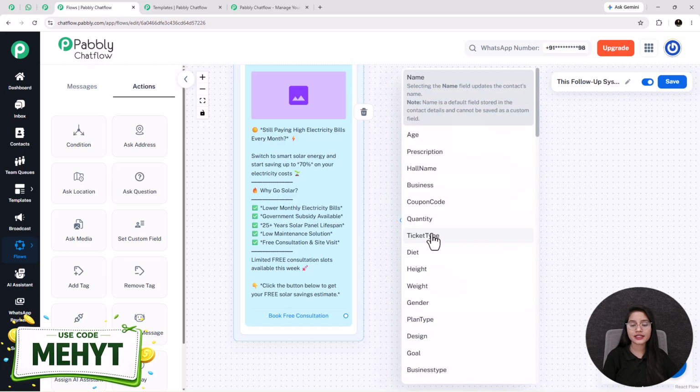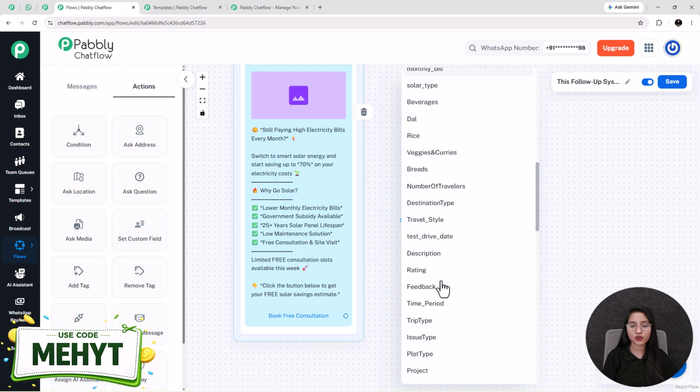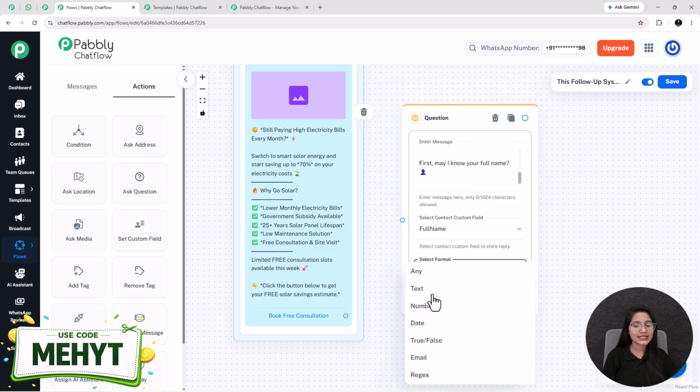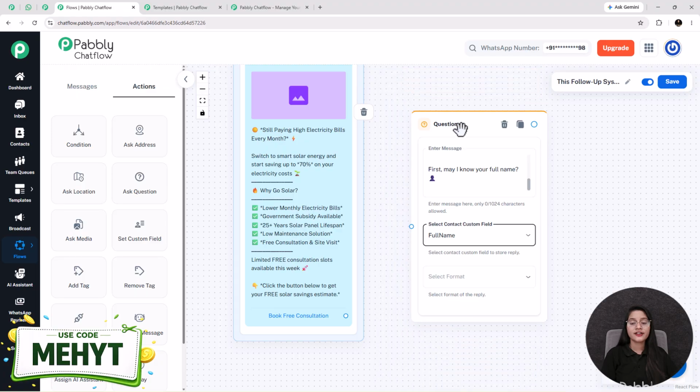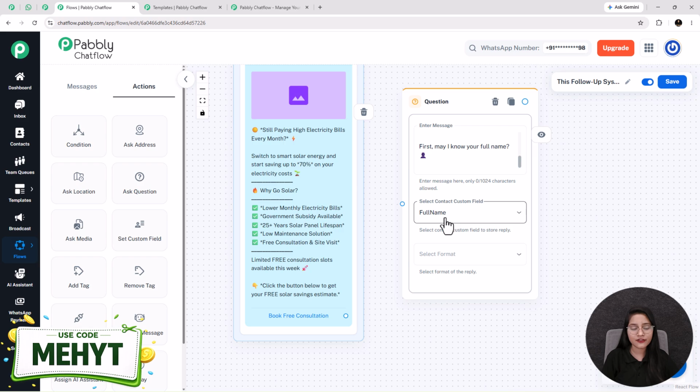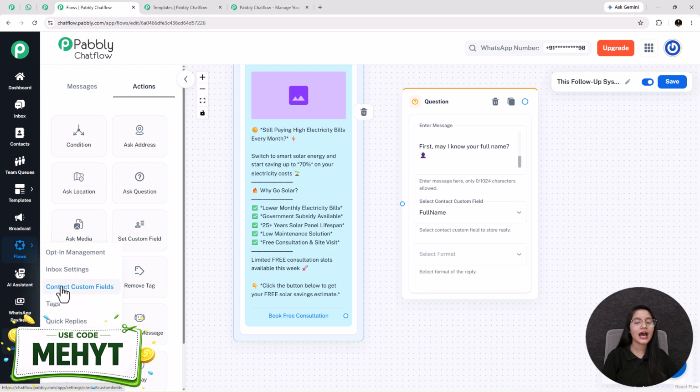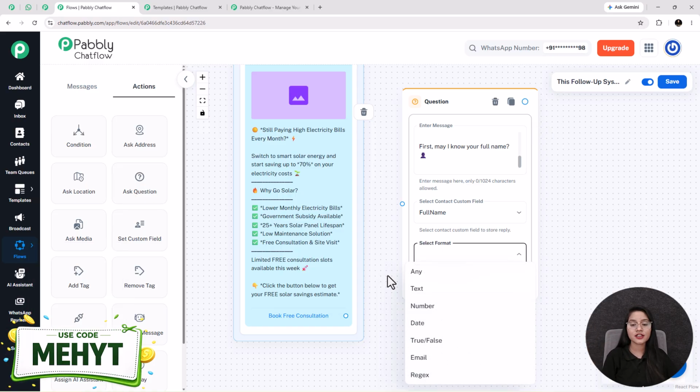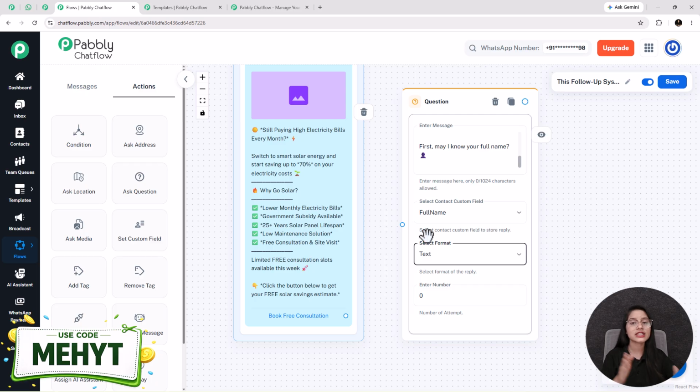For that, I am selecting the contact custom field as full name and the format as text, as a name should always be in the format of text. Now, for creating this contact custom field, you have to click on the settings option and go to the contact custom fields option. These are user-specific parameters for managing contact details like name, email, contact number, and many more. In simple terms, contact custom fields are used for sending personalized messages to the users based on their input. Next, I am selecting the format as text, as a name should always be in the format of text.